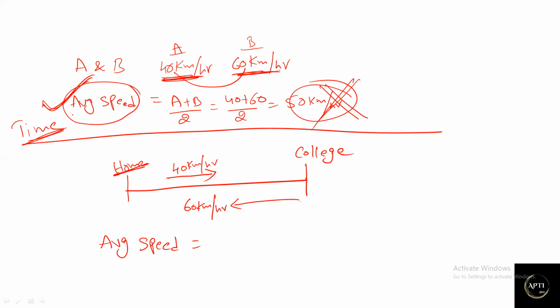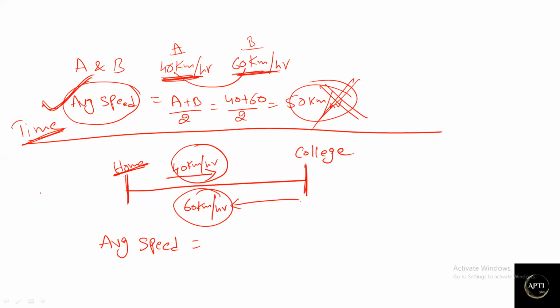But still, how can we calculate? You need to identify the difference between the previous example and this example. In the previous example, two persons, or the same person, were traveling with two different speeds for the entire journey. But in this example, the first time he goes at 40 kilometers per hour from home to college, and the second time he goes with another speed, 60 kilometers per hour, from college to home.